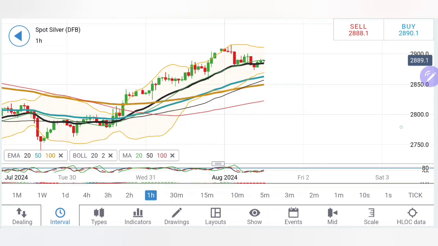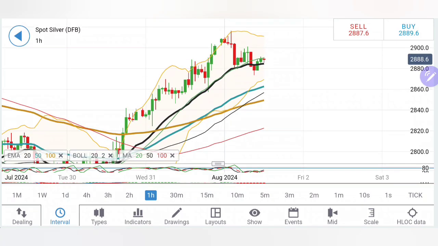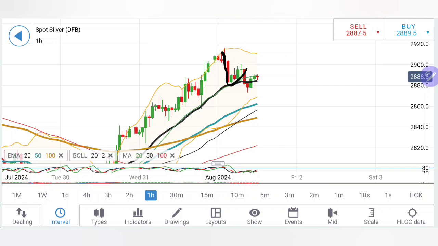Now let's have a look at silver. Silver on the hourly charts. Likewise, it was trading in this bullish channel. It has come out of this channel. It has hit the lows here. Also, now what is happening, if you look at the movement here, the drop, the retracement, the drop, the retracement, it is trading bearish here.